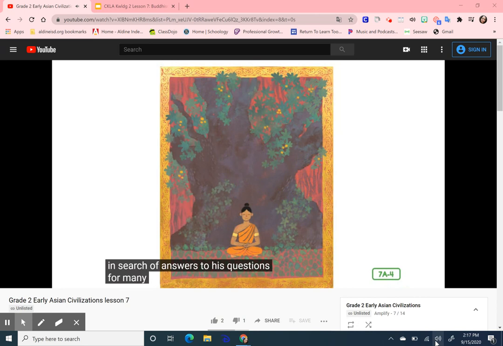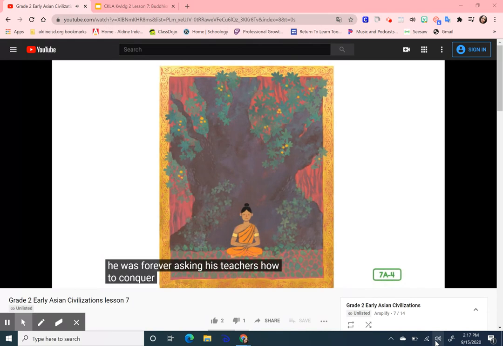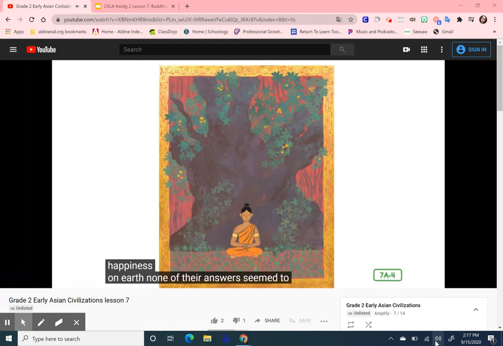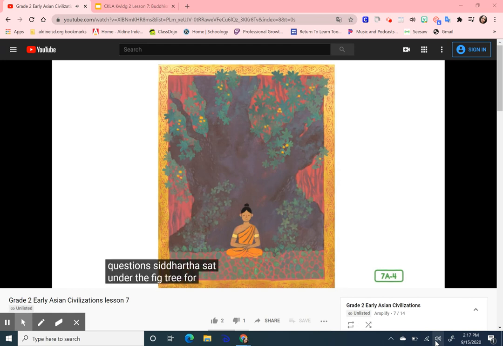For many years, Siddhartha wandered the land, studying with spiritual teachers along the way. He was forever asking his teachers how to conquer or overcome suffering and achieve happiness on earth. None of their answers seemed to satisfy him. One night, stopping to rest beneath a fig tree, Siddhartha crossed his legs and vowed that he would not move until he had the answers to his questions. Siddhartha sat under the fig tree for 7 weeks, meditating on his questions.